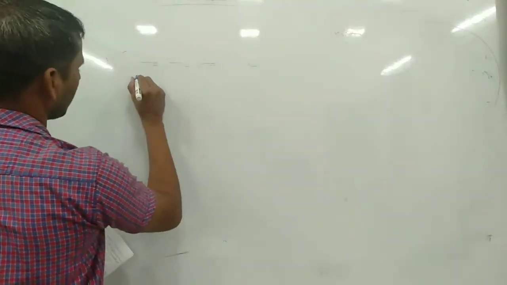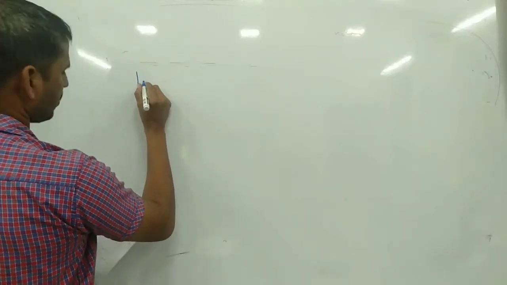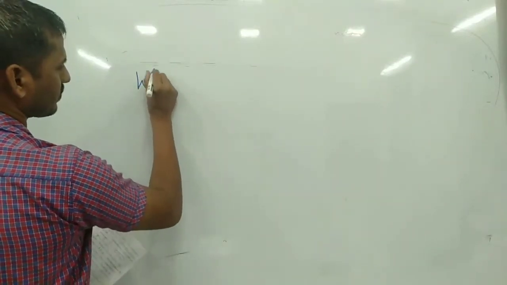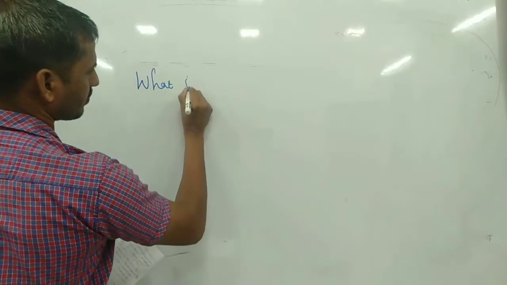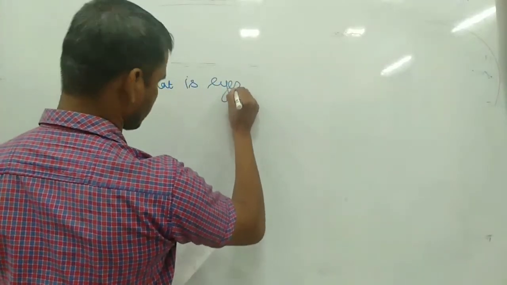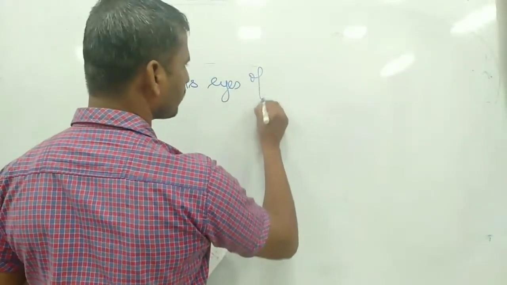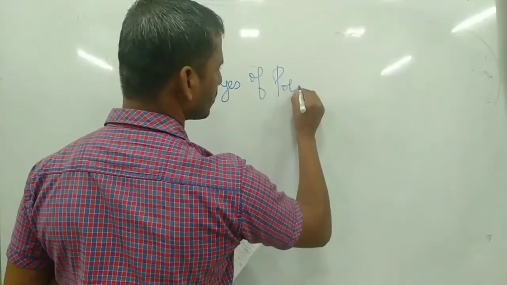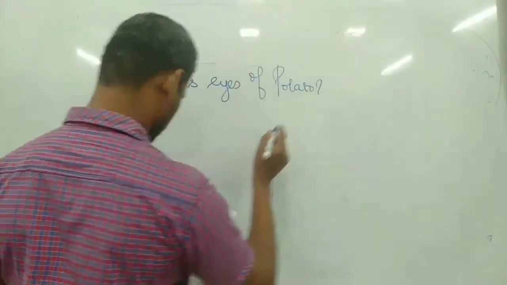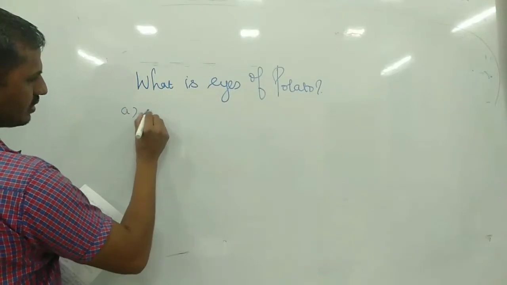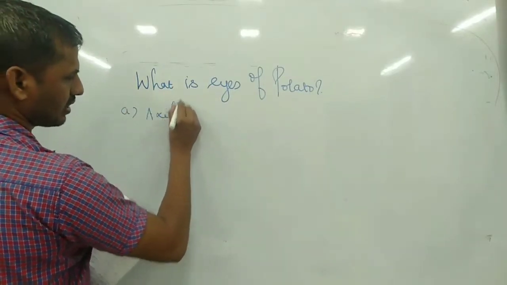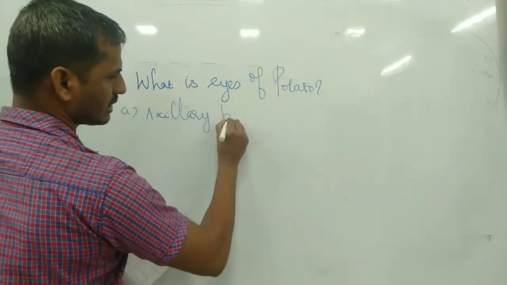Next, what are the eyes of potato? A, axillary buds.